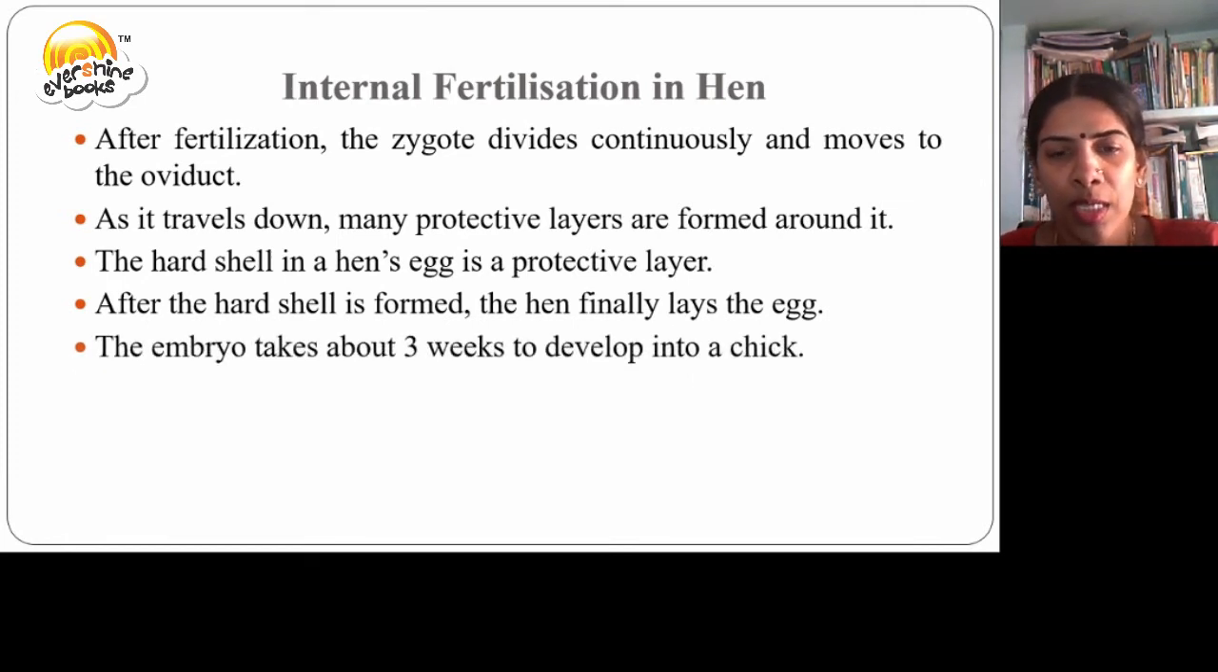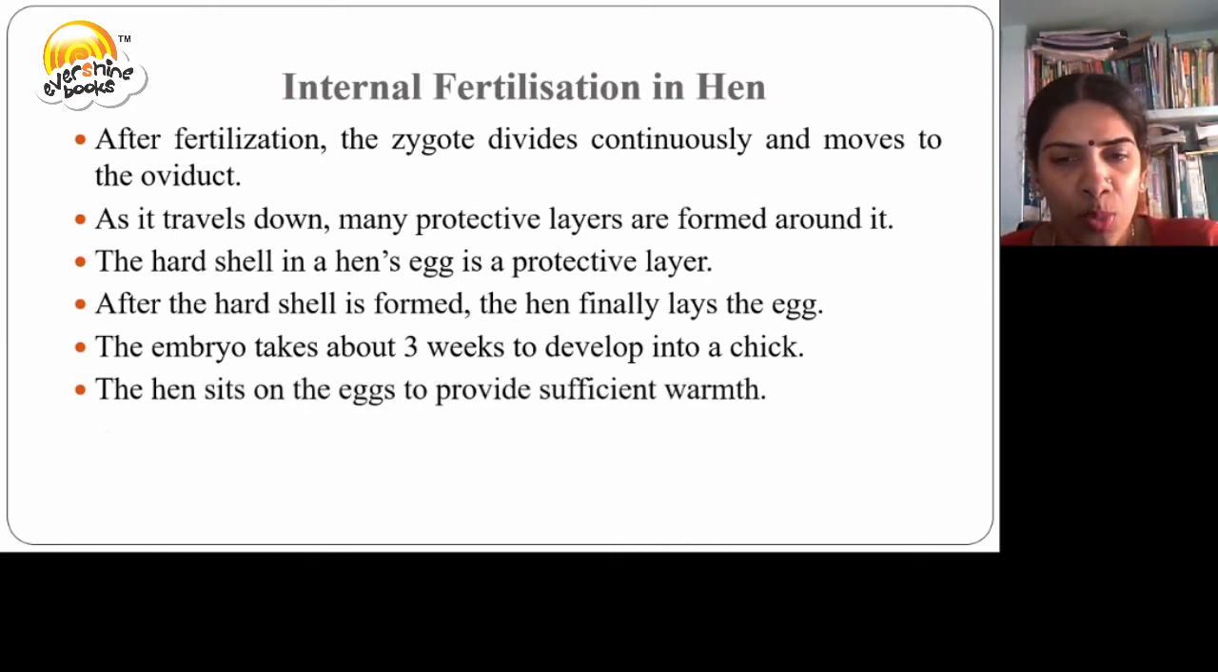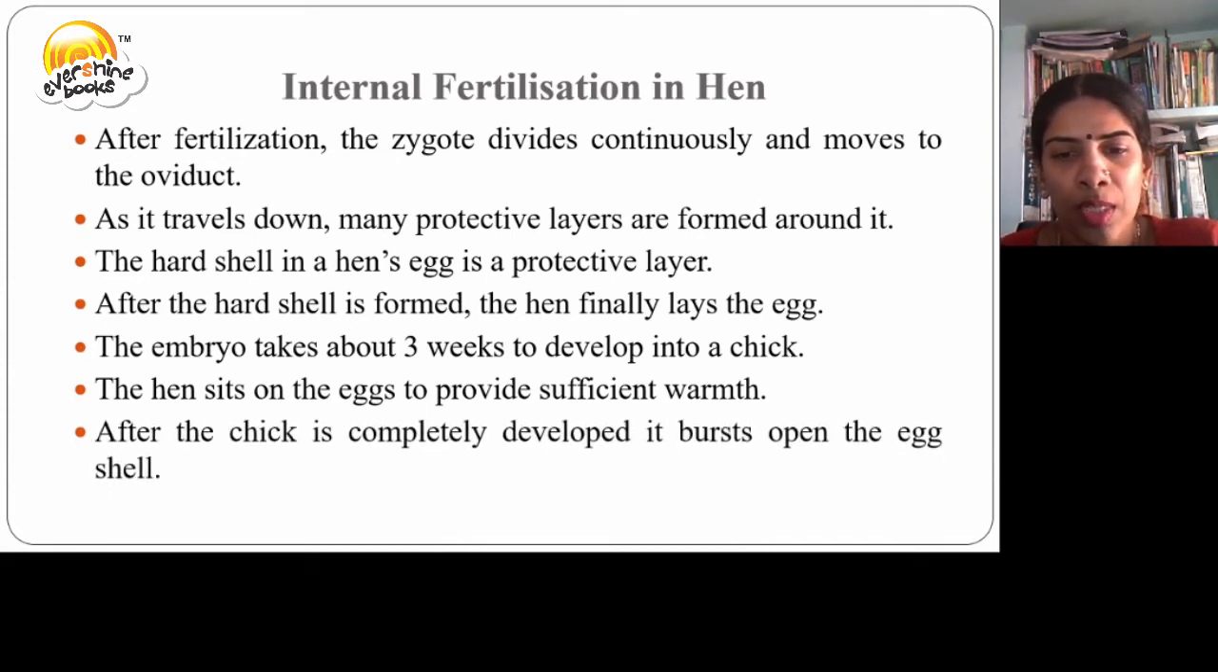The embryo takes about 3 weeks to develop into a chick. The hen sits on the eggs to provide sufficient warmth. After the chick is completely developed, it bursts open the eggshell. This is the fertilization that takes place in the hen.